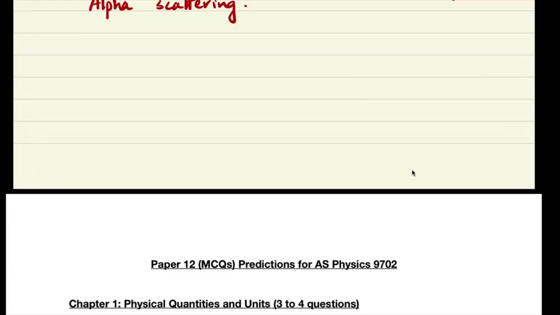So based on popular request, today we are going to be looking at the MCQ predictions for paper 1-2 for AS Physics 9702. So this comes off a lot of comments for people who were requesting this. So we know that for MCQs you have a total time of 1 hour 15 minutes and you have to do 40 questions in that time. So this is going to go over the probable questions as well as the expected number of questions from each chapter. Let's get right into it.